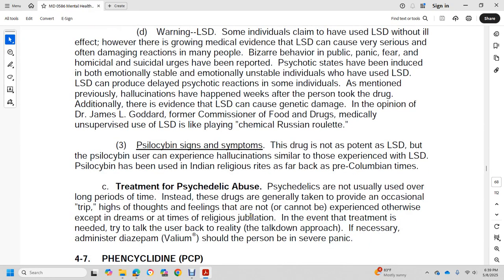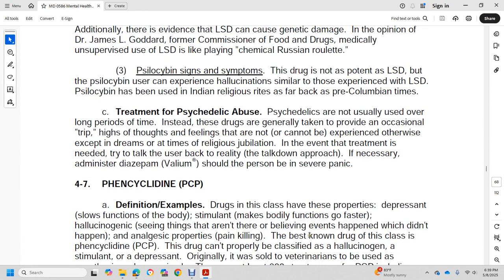Treatment of psychedelic abuse. Psychedelics are not usually used over a long period of time. Instead, the drugs are generally taken to provide an occasional trip. The highs of thoughts and feelings cannot be experienced otherwise, except perhaps in a dream or a religious event. Treatment is needed to try to talk the user back to reality. A talk-down approach is necessary to diminish the panic should the person be in severe panic.